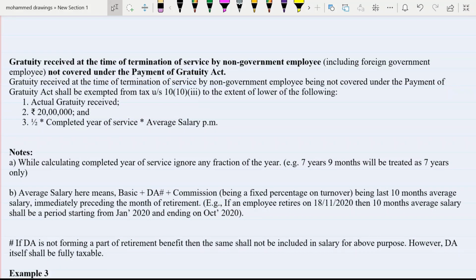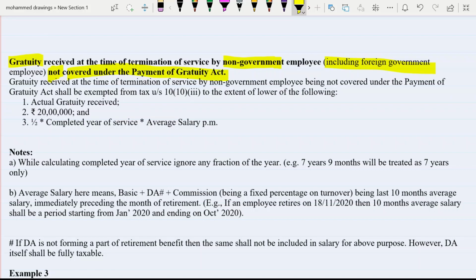So here two things are important: gratuity received at the time of termination of service by a non-government employee, because for a government employee it is fully exempt, including a foreign government employee. Not covered, here this word not is very important, under the Payment of Gratuity Act.